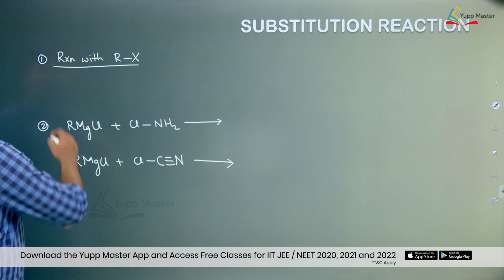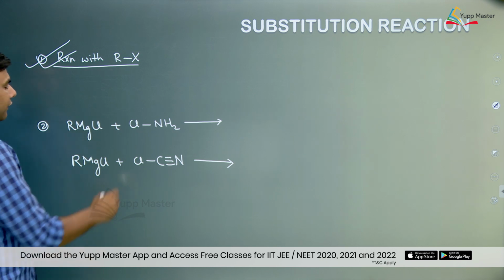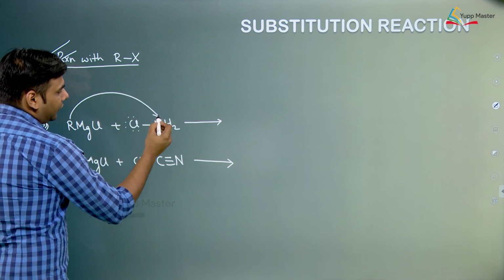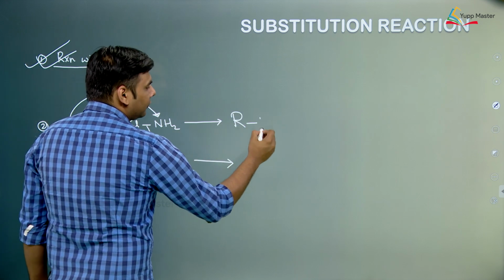So, this we have already done, reaction with Rx. Now, let us consider the reaction of Grignard reagent with Cl-NH2. Whenever there are two electronegative atoms attached, the Grignard reagent attacks one of the electronegative atoms and the leaving group departs, and it forms RNH2.